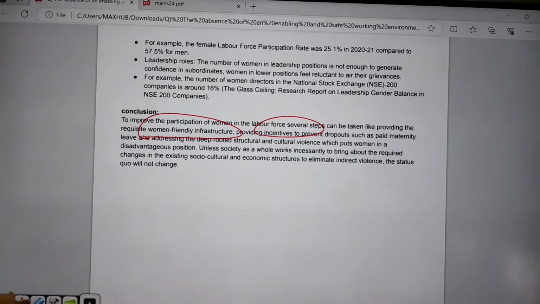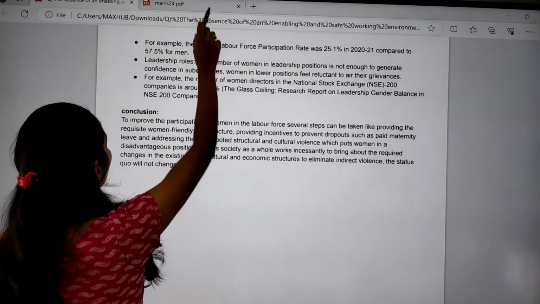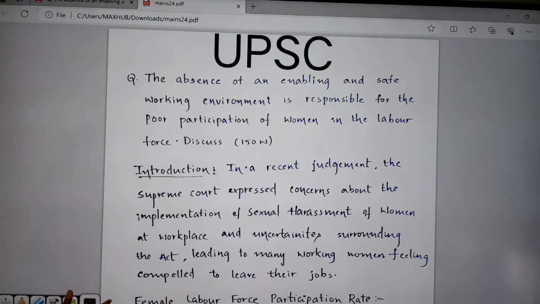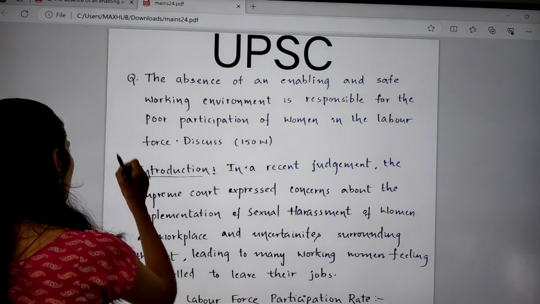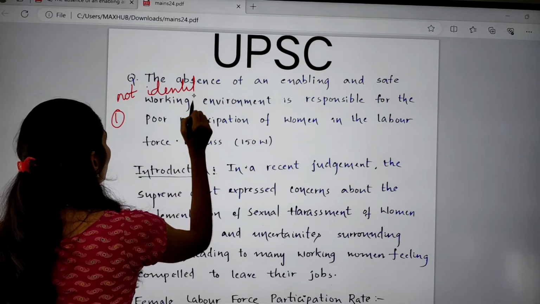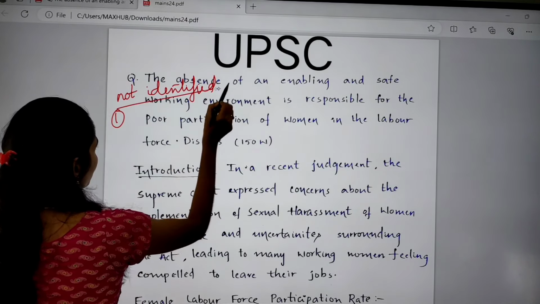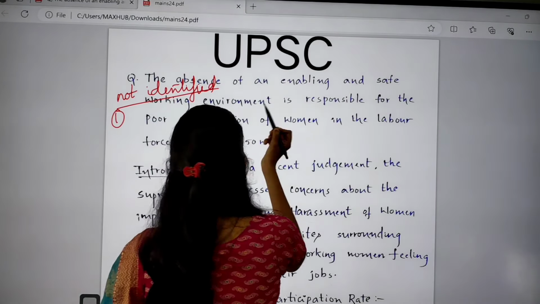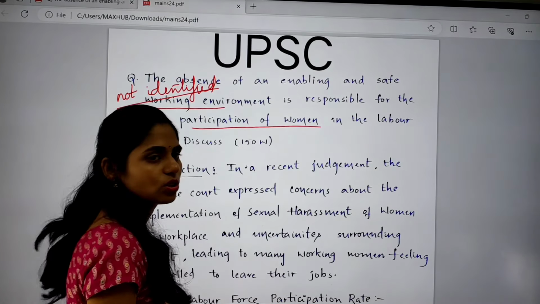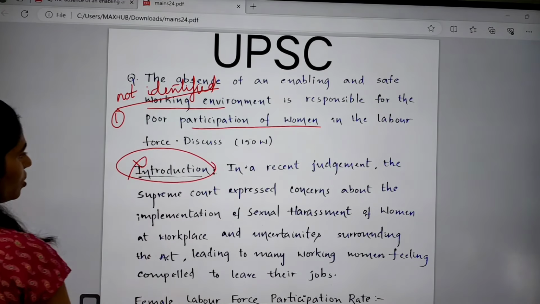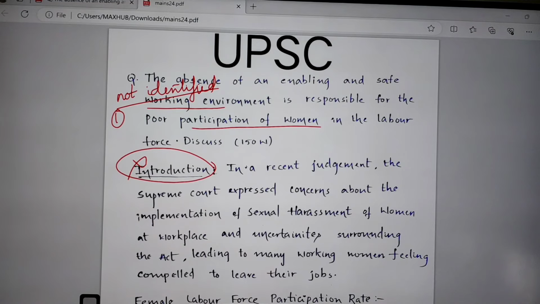Now I want to show how one of our students wrote the same answer. I can say this is not the best answer, but I want to show how other students are writing or representing. For the same question, the first mistake I saw is that the student did not identify the number of sub-questions. Whenever you read questions, you have to underline where all the sub-questions are. And there is no need to write an introduction at all here. Whatever you write in the first paragraph will be your introduction.